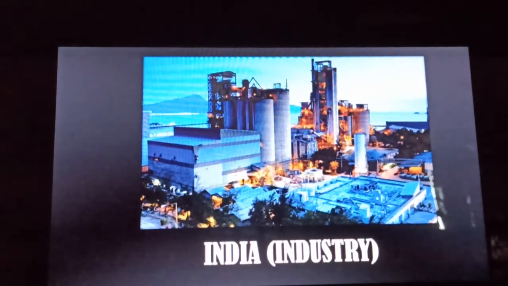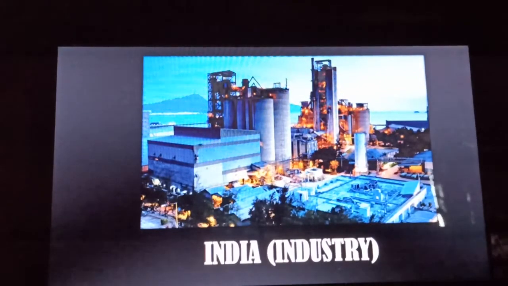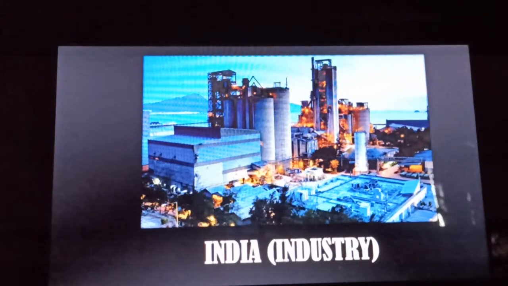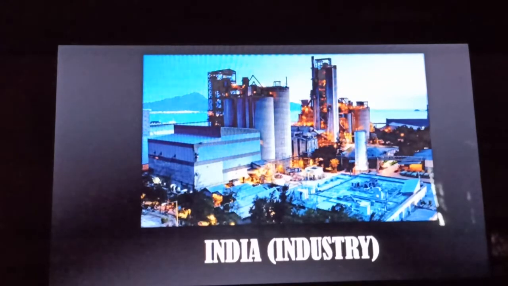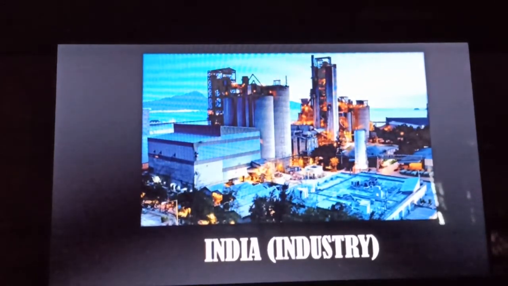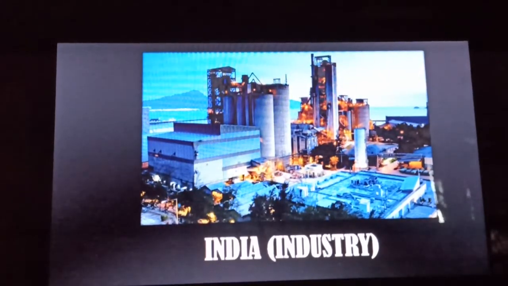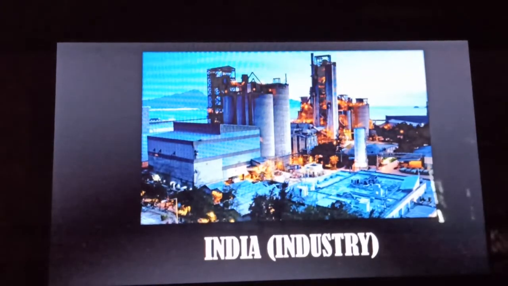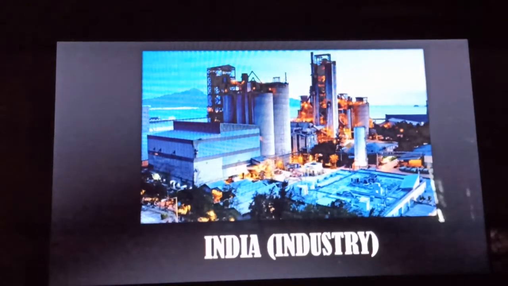Today I'm going to start with the rest of the industry portion. In the last video, I gave a brief introduction about the industry of India. Then I started explaining the factors required for the setup of any industries, and also the different kinds of raw materials that are required. There are mainly two types of raw materials: one is pure and one is impure raw material. Based on that, there are different types of industry. Basically, four types of industry are there: agro-based industry, then animal-based, forest-based, and the mineral-based industry.